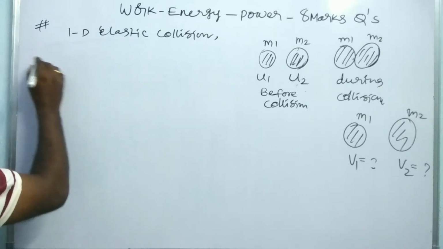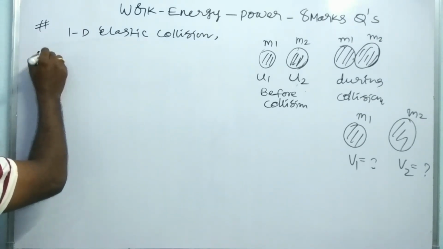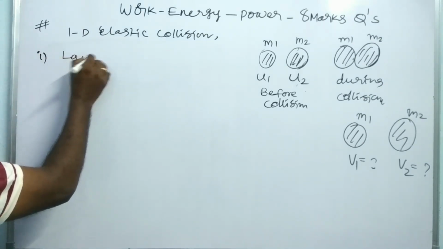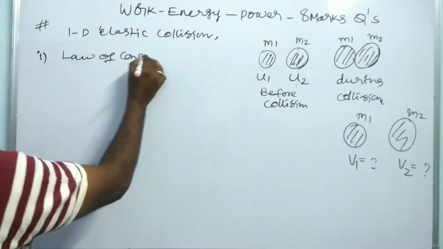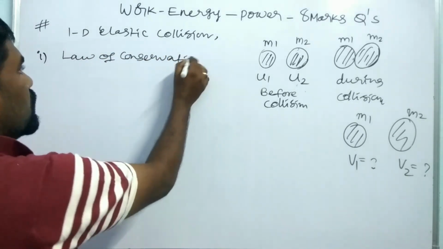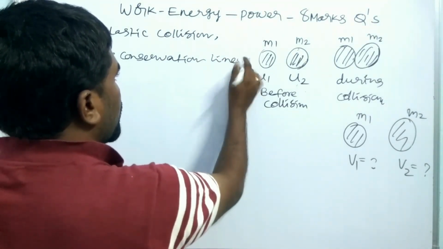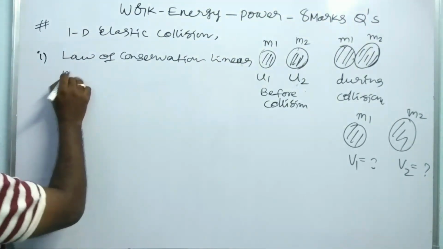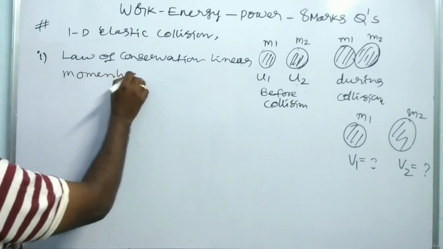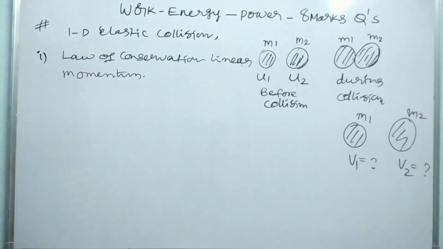at first it obeys the law of conservation of linear momentum. So what is the law of conservation of linear momentum?